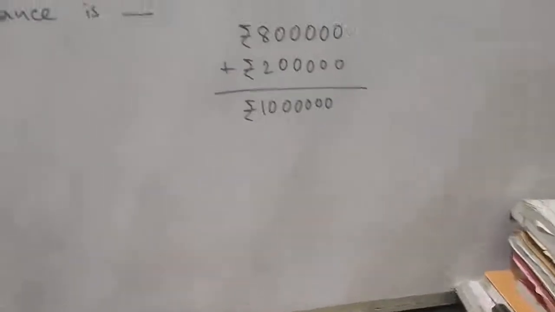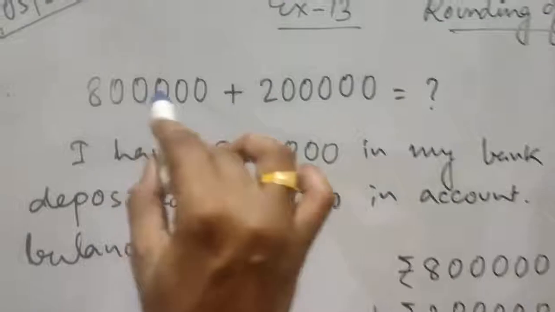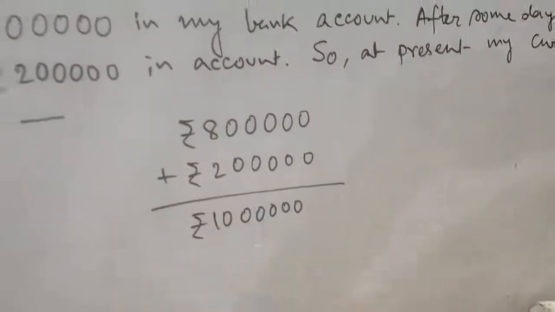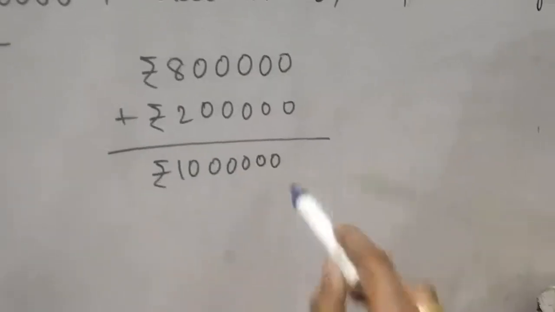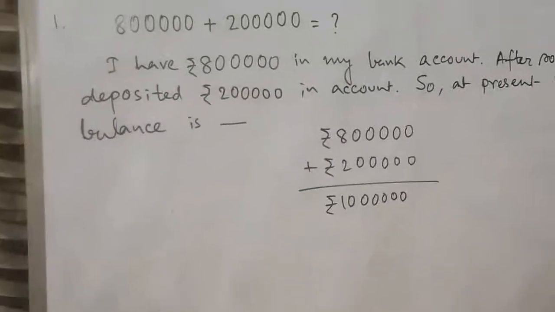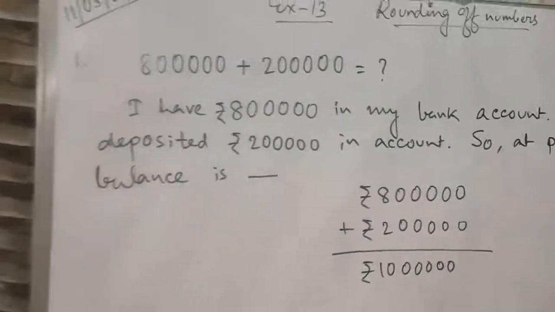Now first you have rupees 8 lakh in your bank account, then you have deposited rupees 2 lakh. So total amount now in your bank account will be rupees 10 lakh, right? So you have to make a story, any story, right?